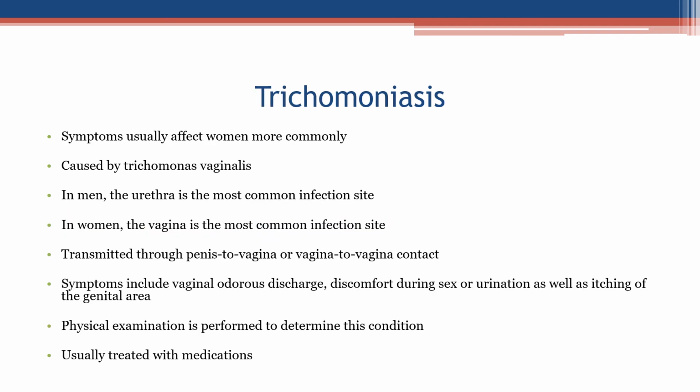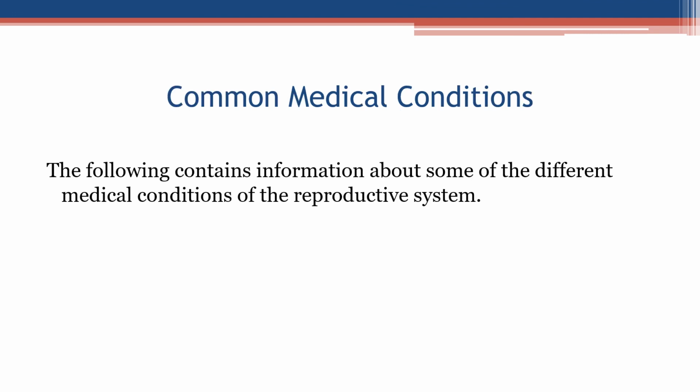Trichomoniasis. Symptoms usually affect women more commonly. Caused by Trichomonas vaginalis. In men, the urethra is the most common infection site. In women, the vagina is the most common infection site. Transmitted through penis to vagina or vagina to vagina contact. Symptoms include vaginal odorous discharge, discomfort during sex or urination, as well as itching of the genital area. Physical examination is performed to determine this condition. Usually treated with medications.